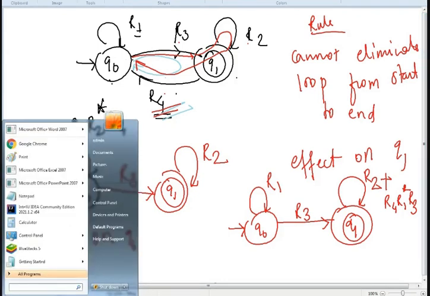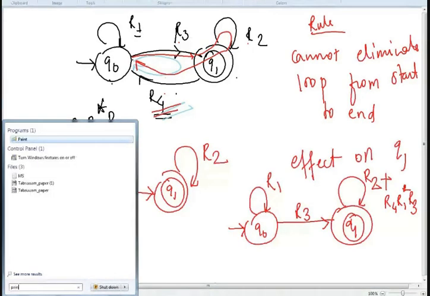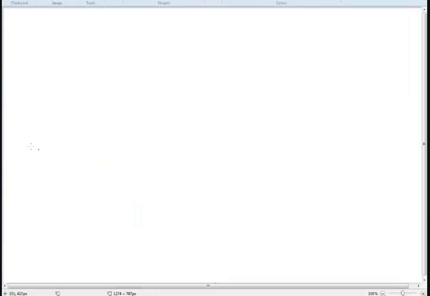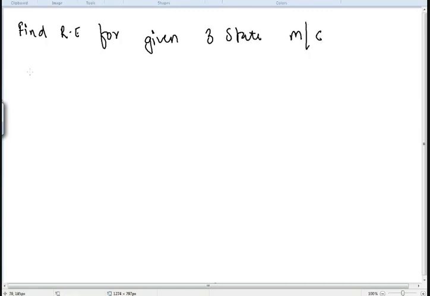This is the basic technique that we are going to use for state or loop elimination. Now, the given problem is to find the regular expression for the given 3-state machine. ठीक है, 3-state machine दी गई है, अभी हमको regular expression निकालना है.